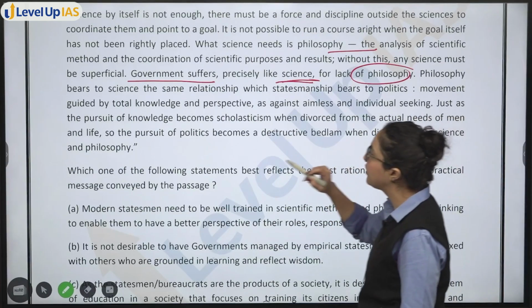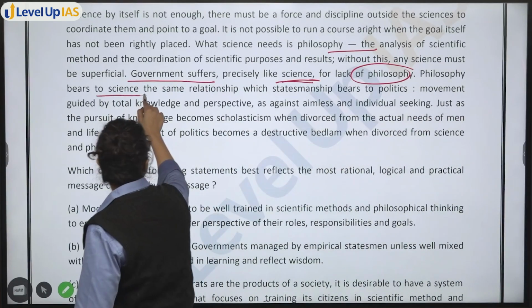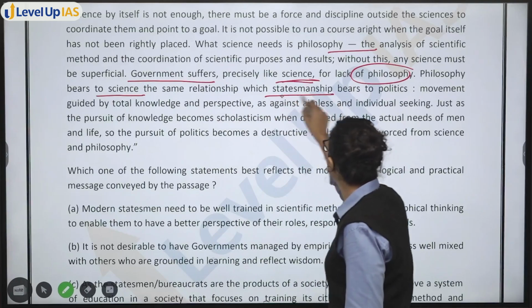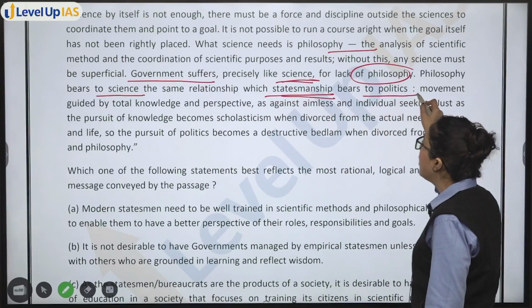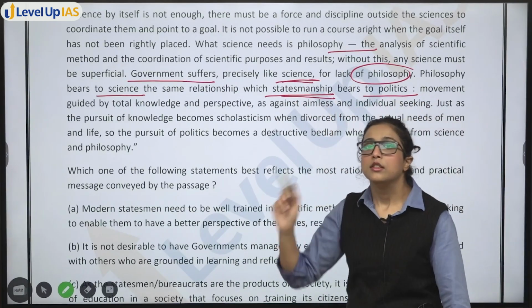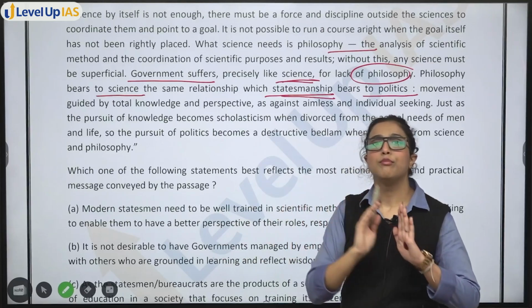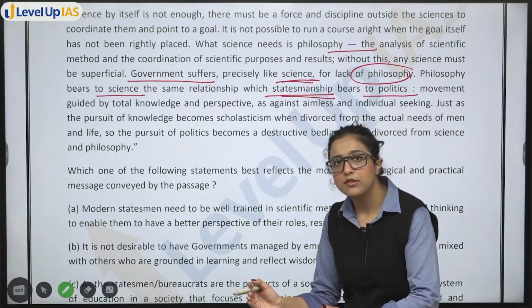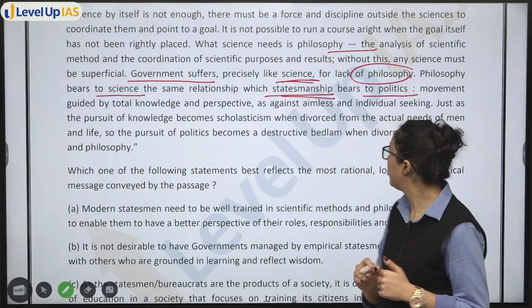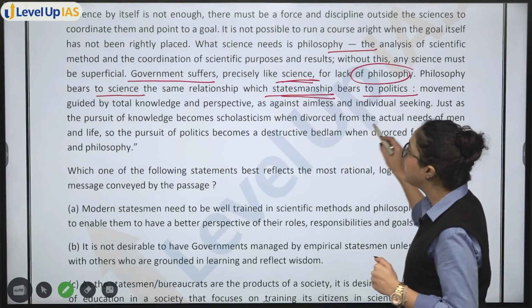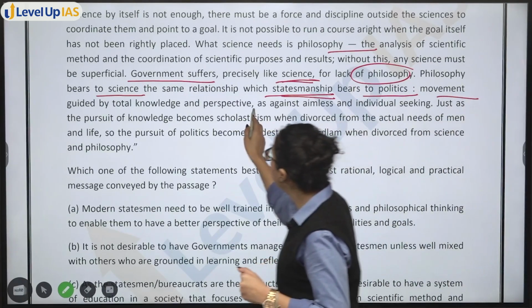Philosophy bears to science the same relationship which statesmanship bears to politics. Just like philosophy is important to science, statesmanship is important to politics: movement guided by total knowledge and perspective.